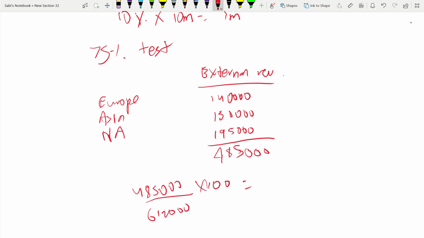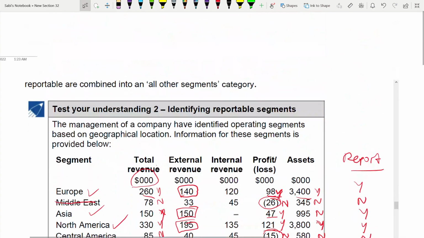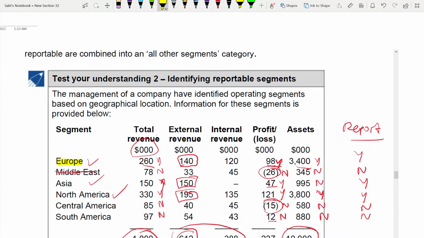In terms of percentage, how much is it? 79%. So it has already met the 75% threshold. It's more than 75%. That means you don't have to report any other segment, only those 3. So we can conclude the 3 segments that are reportable, I will highlight it for you, are Europe, Asia and North America.